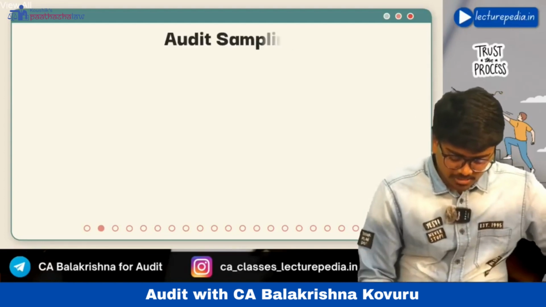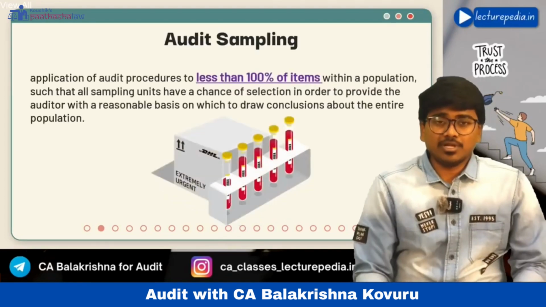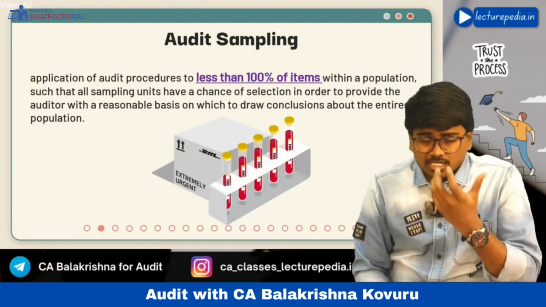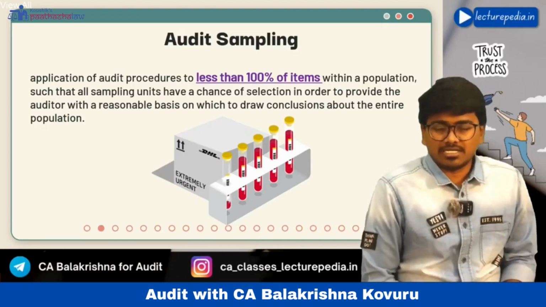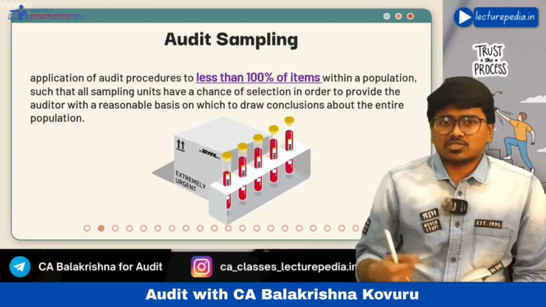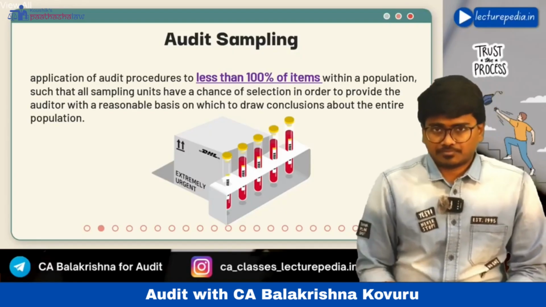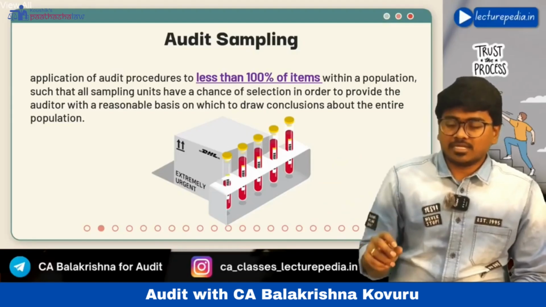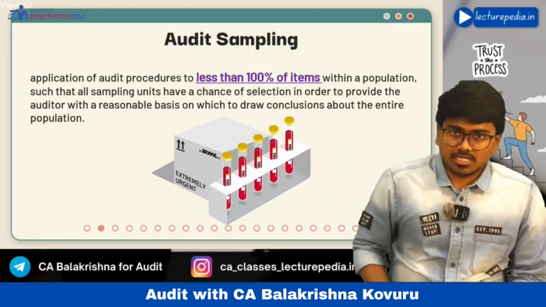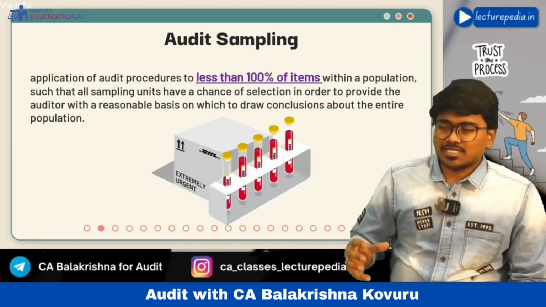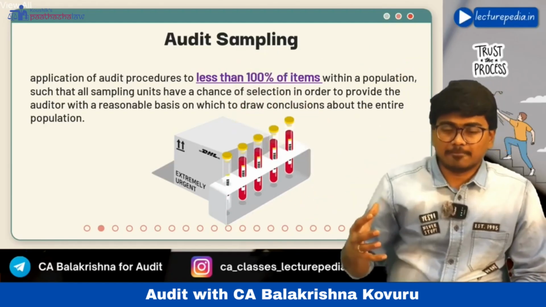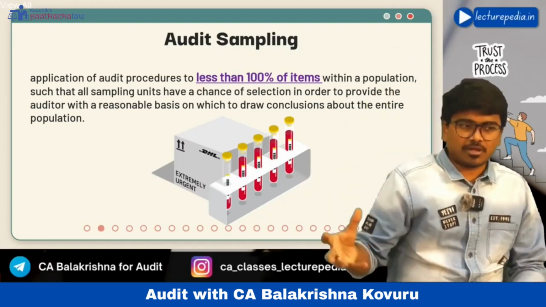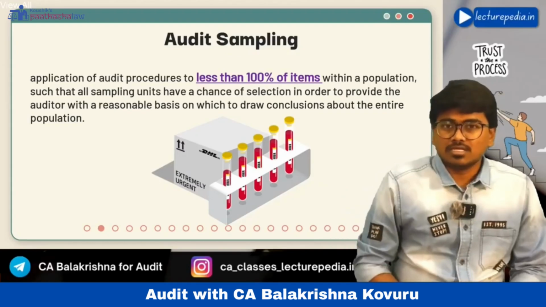So what is meant by a sample? Sample is representation of the population. Why will a sample be selected? Because auditor cannot test all the items. Just like in case of a blood test, if you want to test the blood, a sample of your blood will be taken and a test will be performed on that, right? They will not perform the test on your entire blood, right? Just like that, auditor will take a sample from the population and perform audit procedures on the sample.